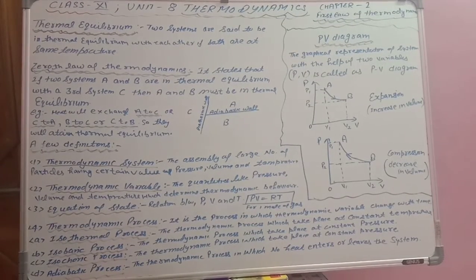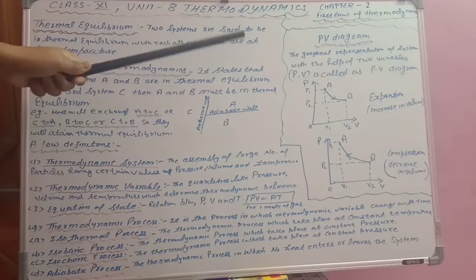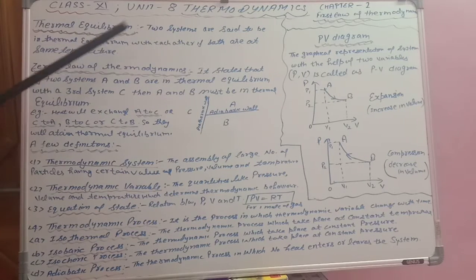Students, as its name suggests, thermal means temperature, equilibrium means equal. So two systems are said to be in thermal equilibrium with each other if they are at the same temperature. For example, we have two systems A and B. System A is at 40 degrees Celsius and system B is also at 40 degrees Celsius. If the temperature is the same, there will be no exchange of heat.